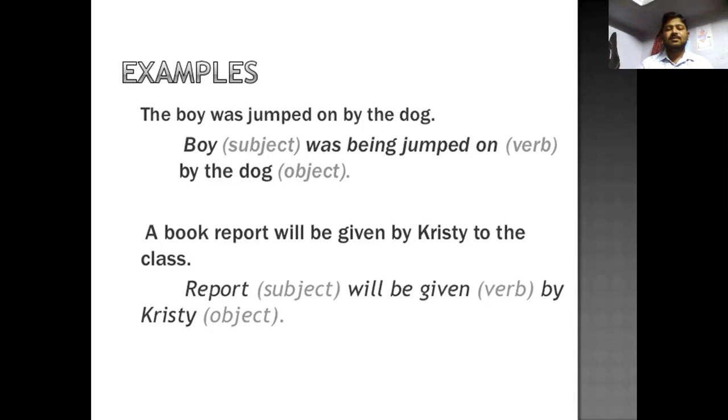That means for passive voice, we have seen the examples. The boy was jumped on by the dog. Christie gave a book report. A report will be given by Christie to the class.